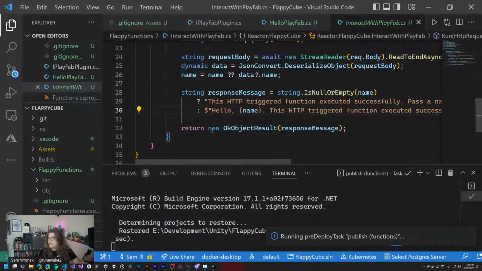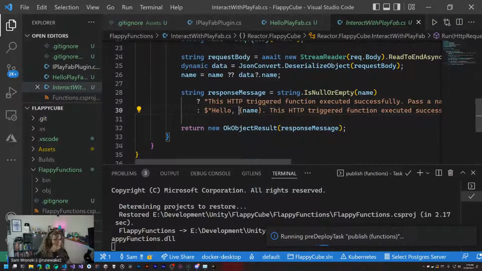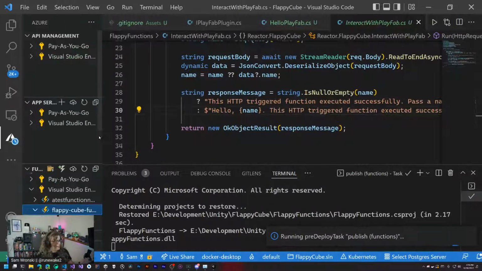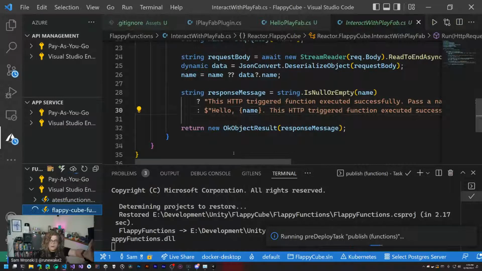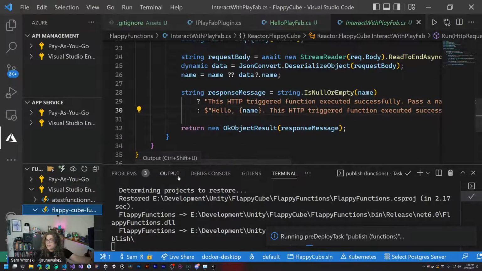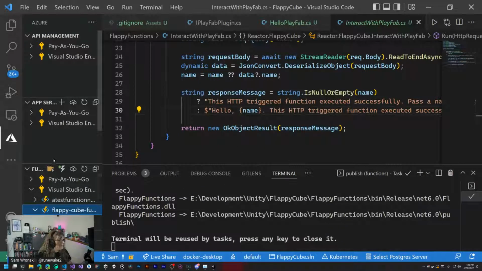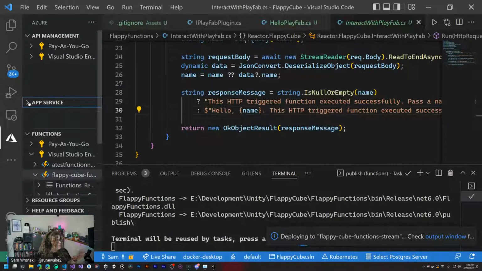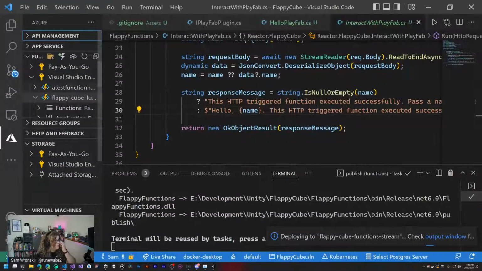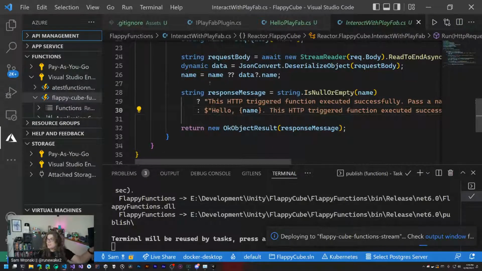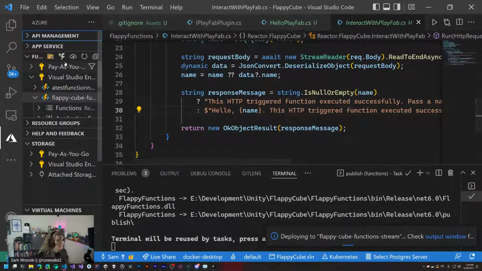Now, there's a few other ways to interact with this. If you have the Azure Function extension installed inside of Visual Studio Code, you can actually go into here and start browsing a bunch of different things. Some of these things we don't really care about. There's API management and app services. We can close those, but the thing that is kind of cool for what we're doing is this functions stuff. We actually have a list of all the functions here, and we can browse and explore these. So once this deployment finishes, we should be able to actually see that out here.